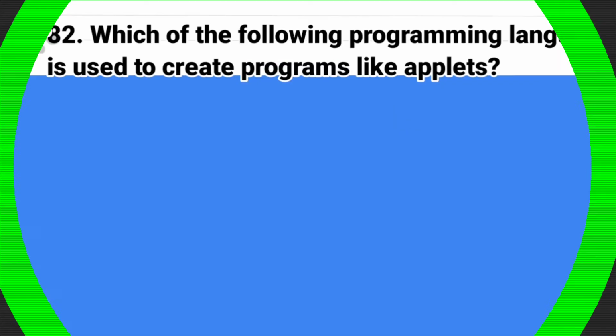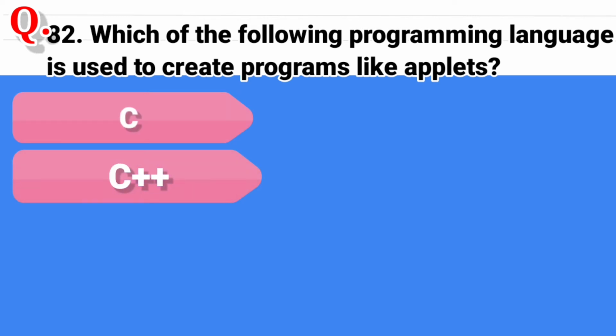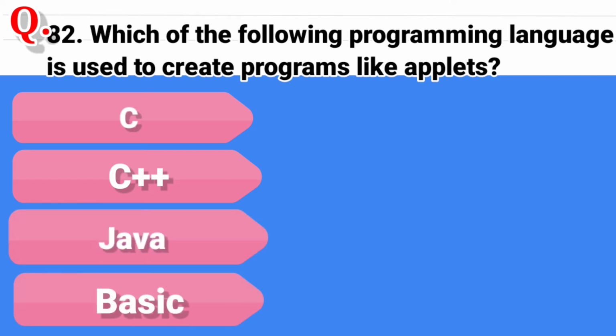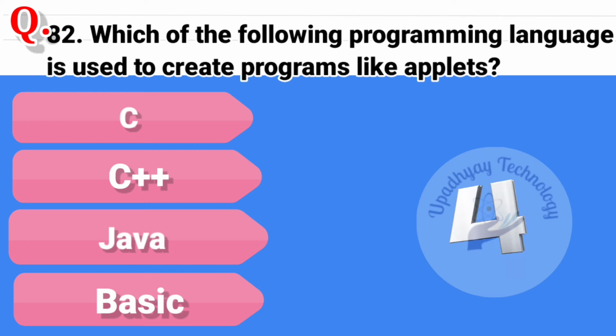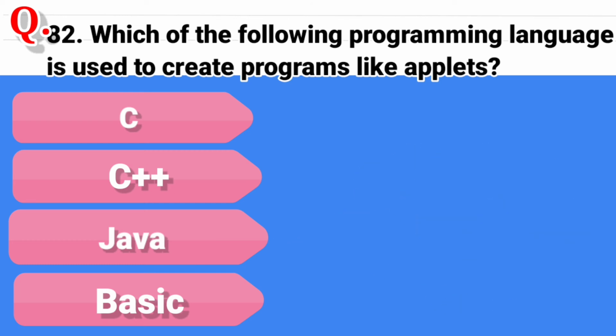Question 82. Which of the following programming languages is used to create programs like applets? And the options are C, second option is C++, third option is Java, and last option is BASIC. And the correct answer is Java.